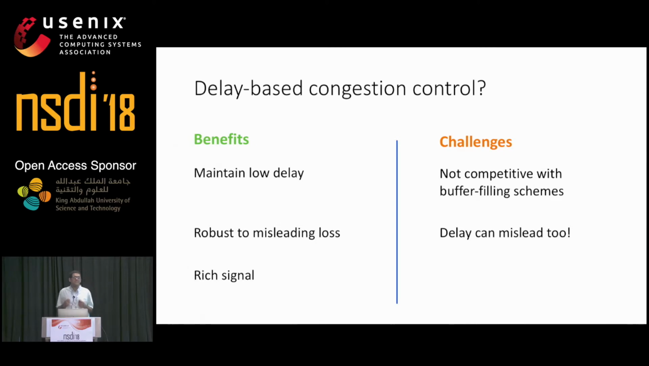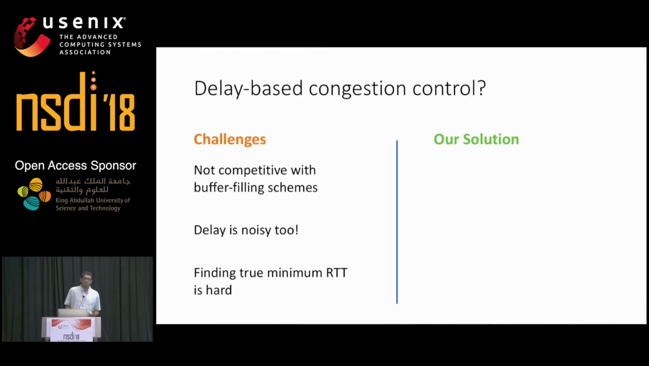Fortunately, delay is a very rich signal, and we get multiple bits of information with every acknowledgement. However, interpreting that information is hard. For instance, to maintain low delay, it is essential to know the true minimum RTT. And finding that is hard. Our key contribution in this work is to propose Copa, which solves these three challenges to create an algorithm for the internet that actually works.